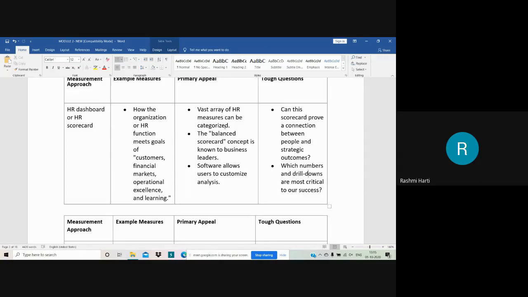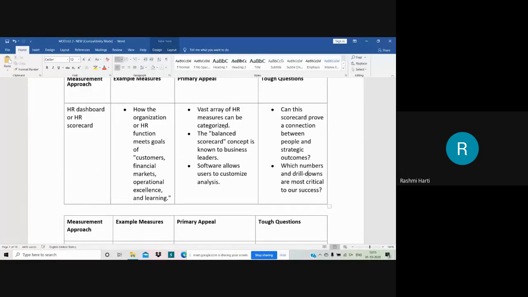You can divide the functions of HR and then identify and measure what exactly value creation is being done by each function, right? Then the balanced scorecard concept is known to the business leaders. We all know what is balanced scorecard. Software allows you to customize the analysis. So everything is customized, neatly planned, neatly prepared, and neatly the output is displayed. That is the primary appeal to say that HR dashboard or HR scorecard is really perfect in the organization.